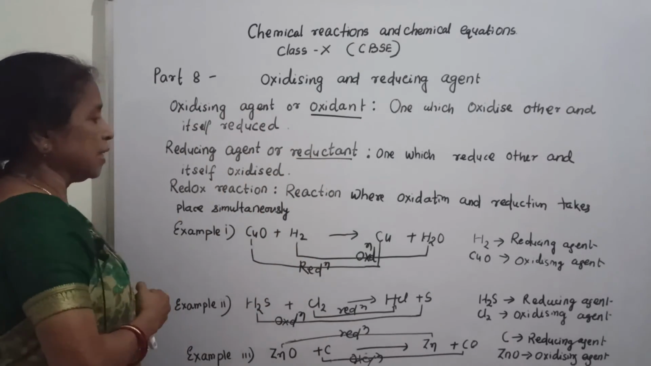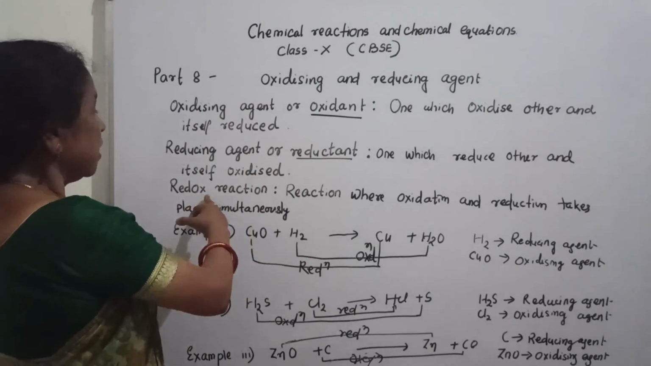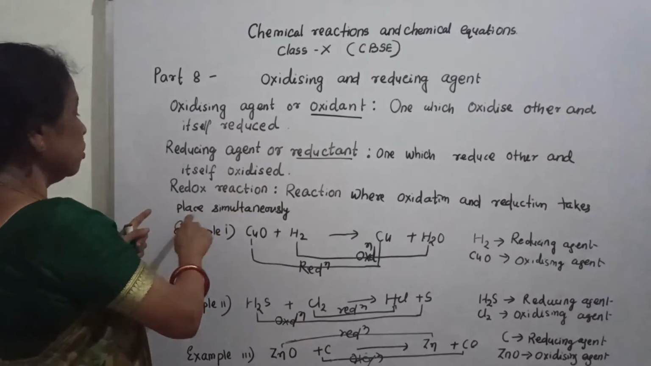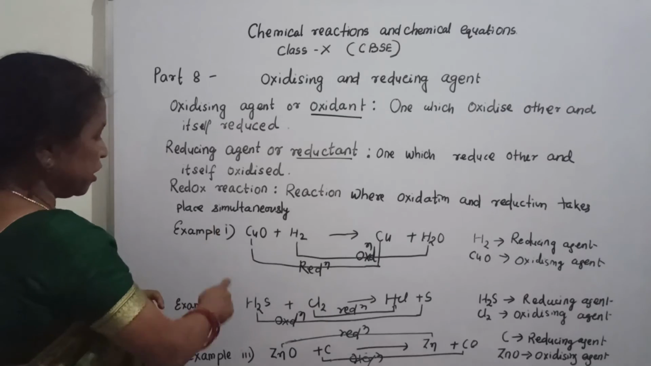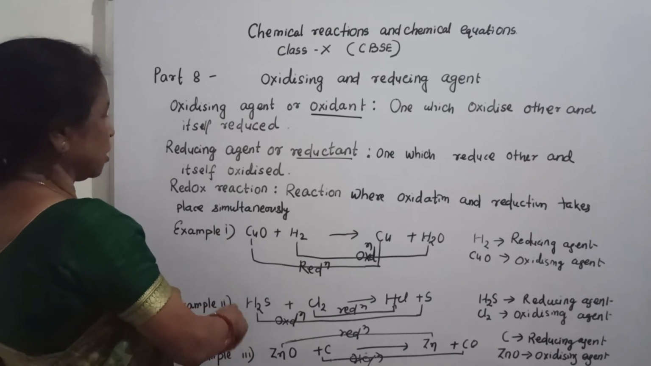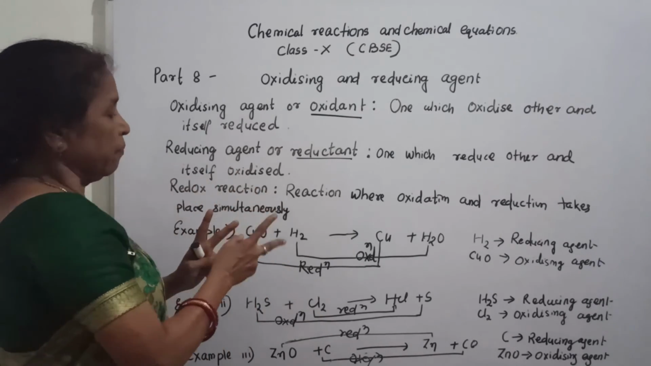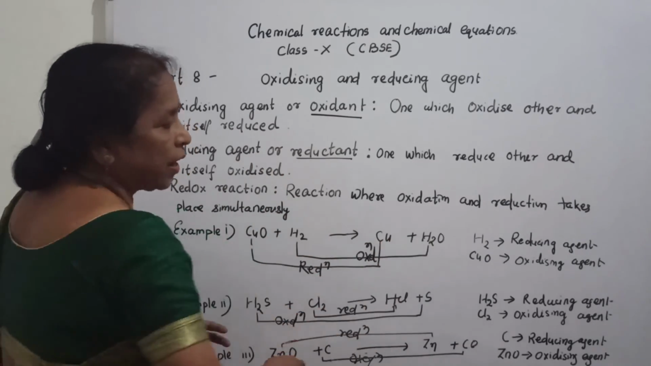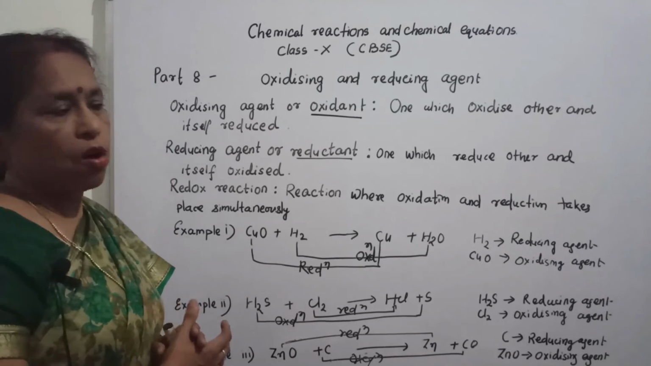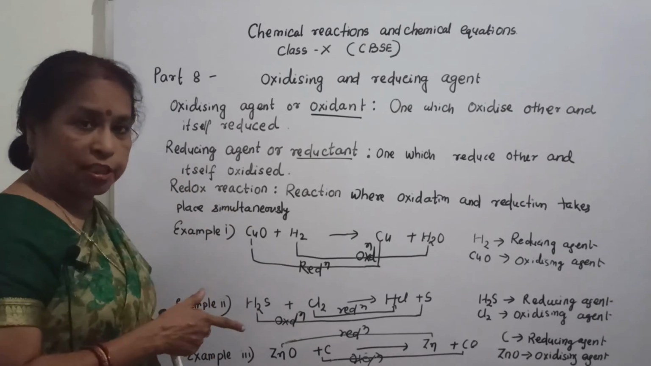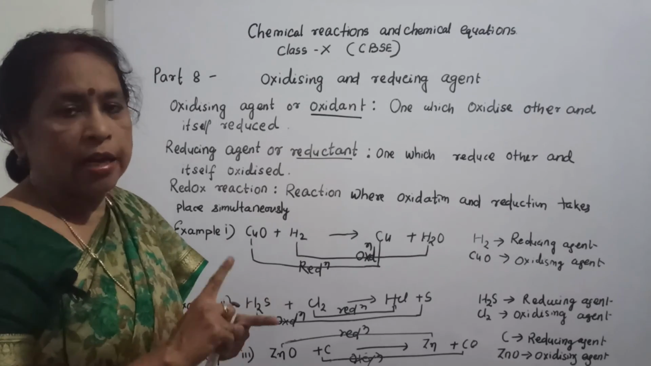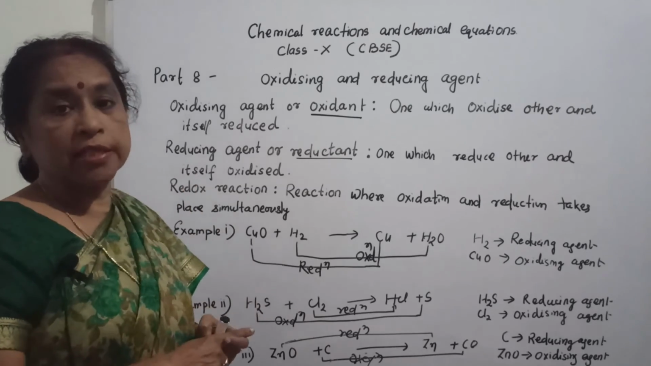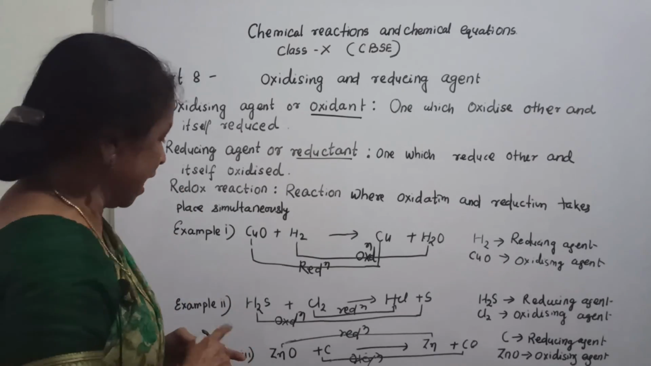and itself is oxidized. And here also, I told you, a redox reaction is a reaction where oxidation and reduction both take place simultaneously. See, these are redox reactions where both take place. Then only can you find which is the reducing agent and which is the oxidizing agent. Again, a redox reaction means where oxidation and reduction both take place.